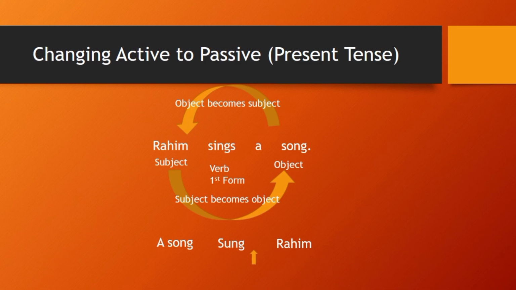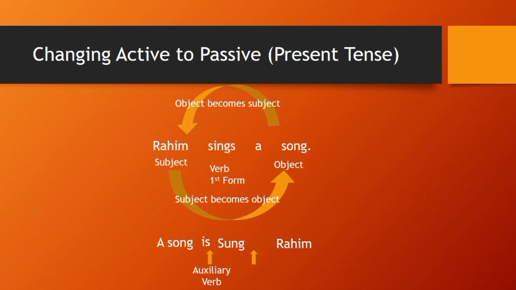To connect the two words, we need a helping verb. So if we say a song is sung, it is holding a slight meaning, right? Here "is" is the auxiliary verb. What is an auxiliary verb? It is simply a supporting or helping verb which connects two words to create a meaning in the sentence. A song is sung, okay? It is holding some kind of meaning here.